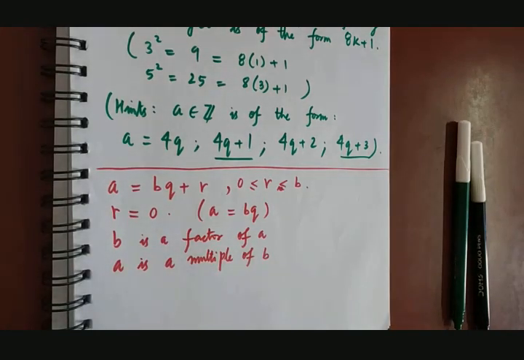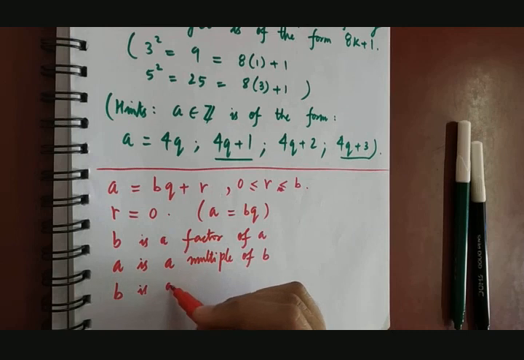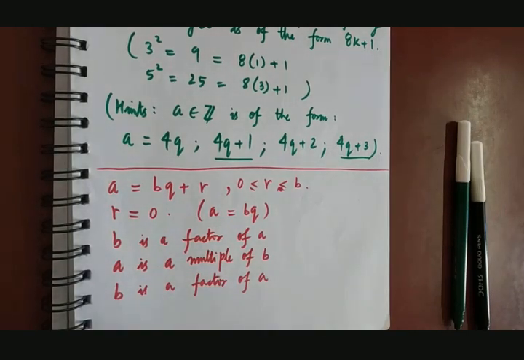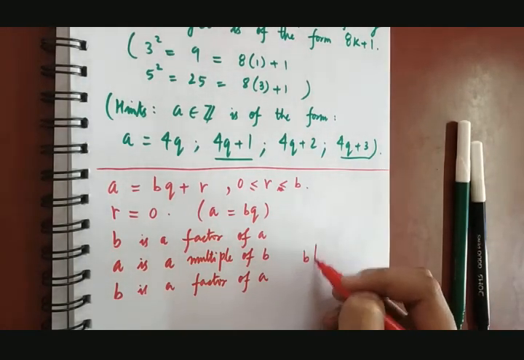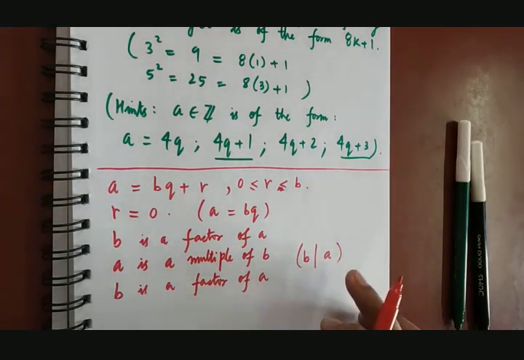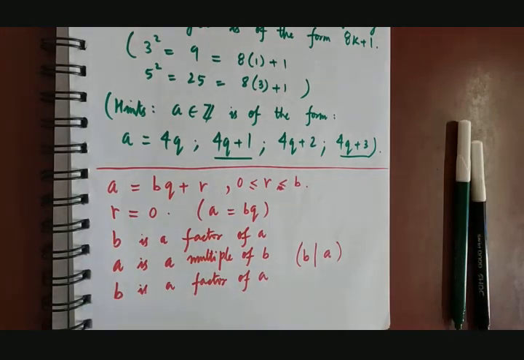And there are many other terms used, like B is a factor of A. And we denote this mathematically as we write this B, a vertical line A. So this means that B divides A, or it means that B is a factor of A. So this vertical line stands for divides, not divisible.